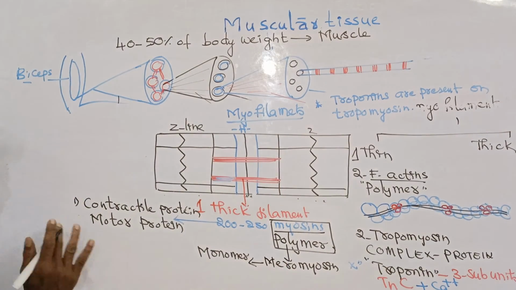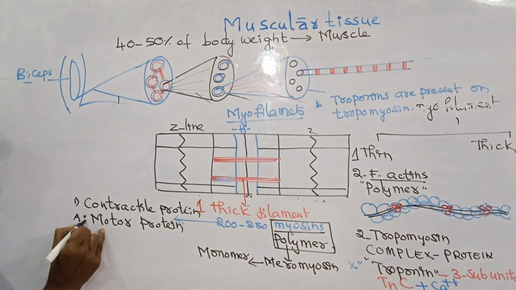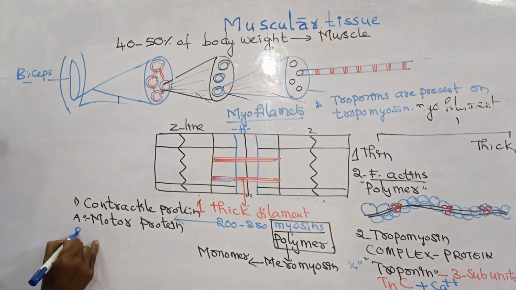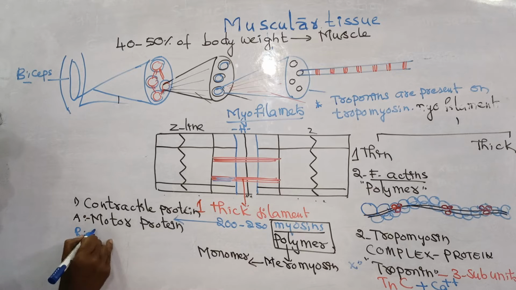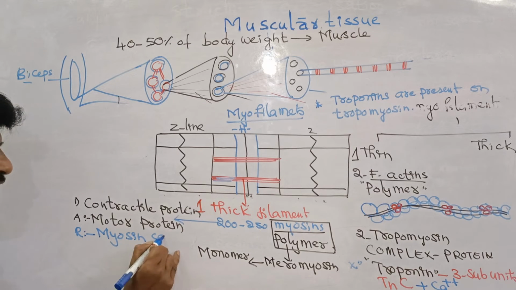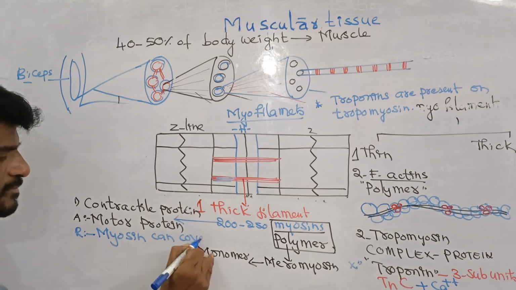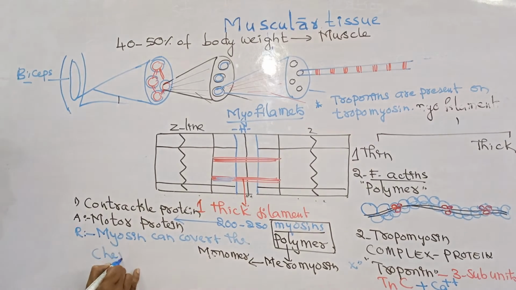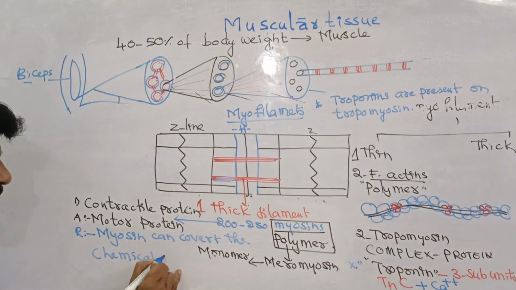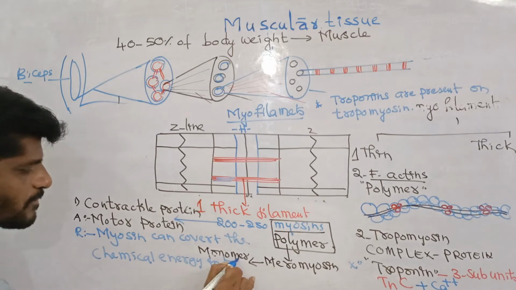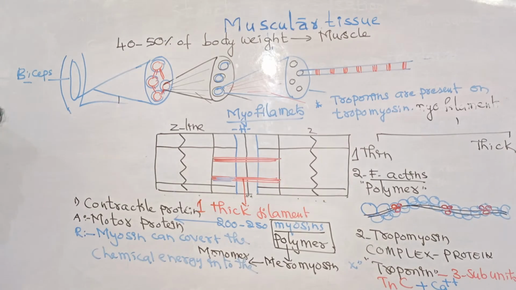The reason is myosin can convert the chemical energy into the mechanical energy.